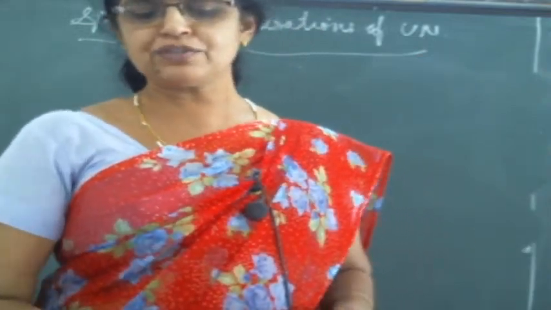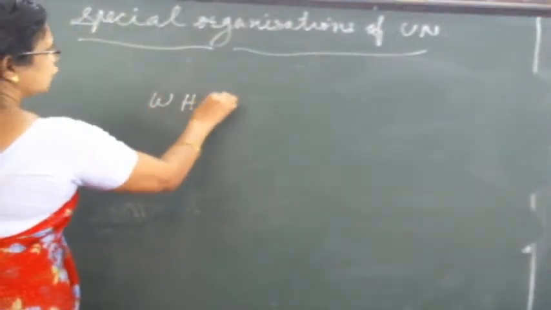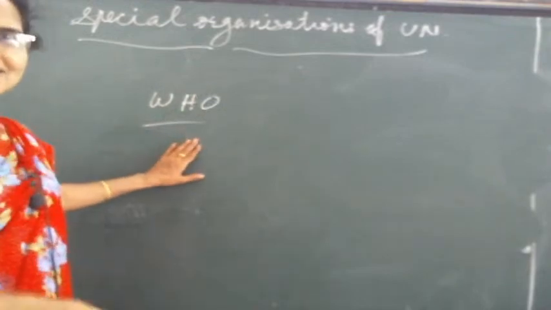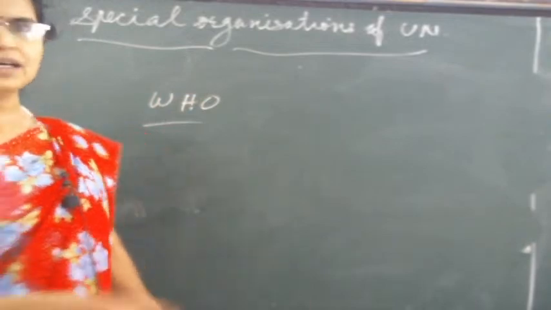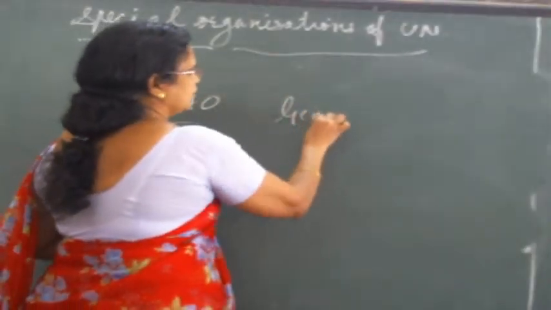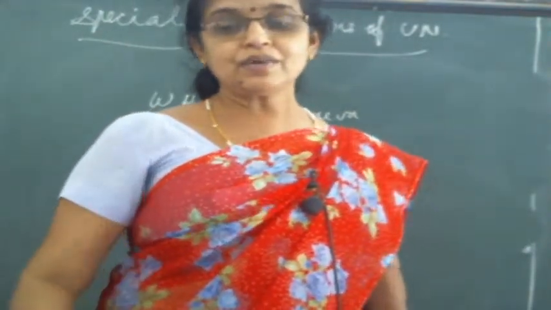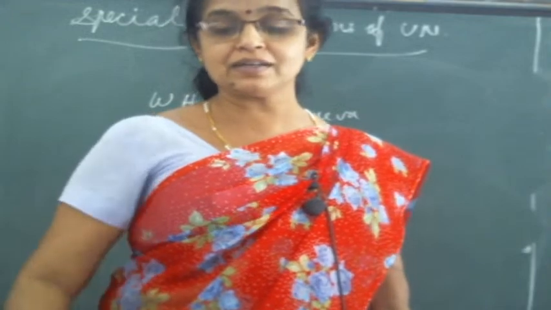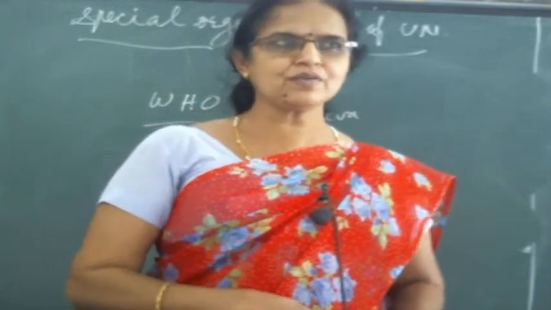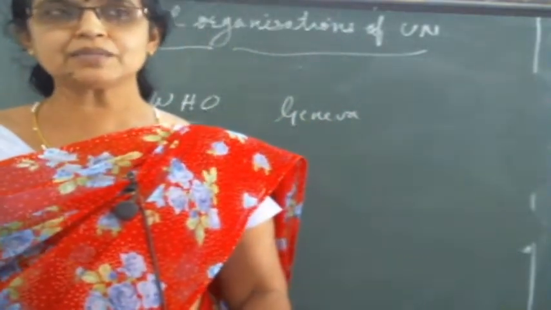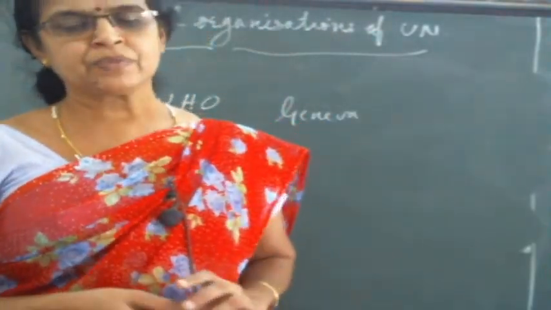Okay, now see the first one, World Health Organization. What is the short form? WHO. Yes, no, WHO means World Health Organization. Where is the headquarter? Geneva. The headquarter is Geneva. Where is the headquarter of the UN? See the picture, it is given on the first page. The headquarter? New York. Yes, no, the picture is given there. You should also concentrate on that picture, and the General Assembly Hall picture is also given. So concentrate on the picture also.